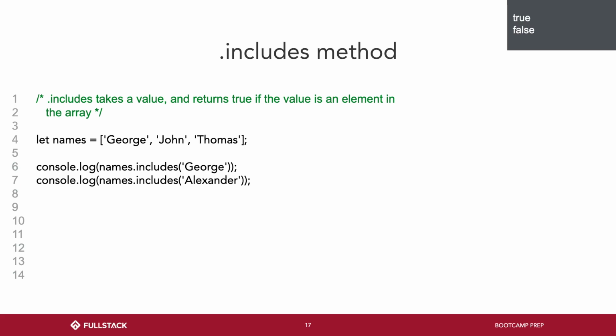You can think of this as the same thing as indexOf, right? indexOf returns a number that's 0 or more, or -1. So if it's -1, we know it's not in there. However, includes just gives you false or true, okay? Includes is not a string method, okay? This is specific for arrays.